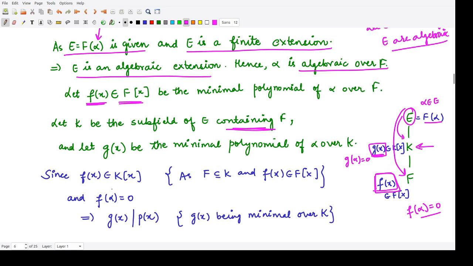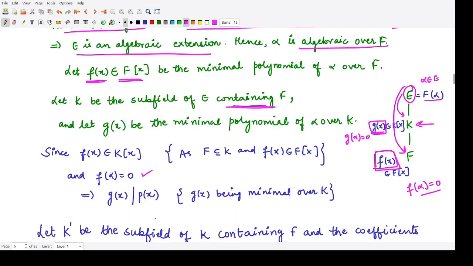Accordingly, because f(x) belongs to K[x], f(alpha) is equal to 0. This I told you just now. And because g(x) is the minimal polynomial over K, and p(x) is some other polynomial with alpha as a root, that means g(x) would divide p(x).